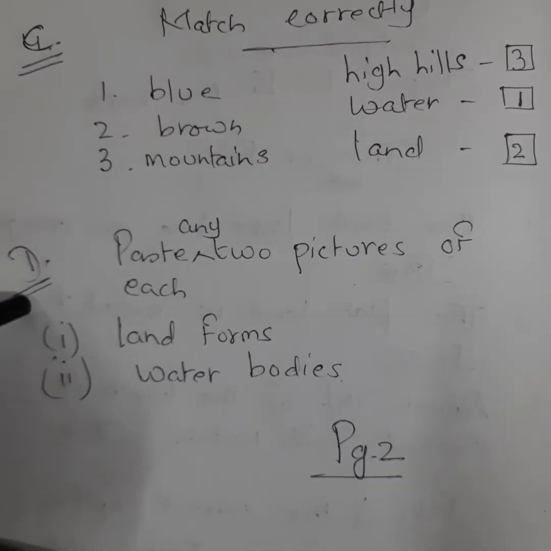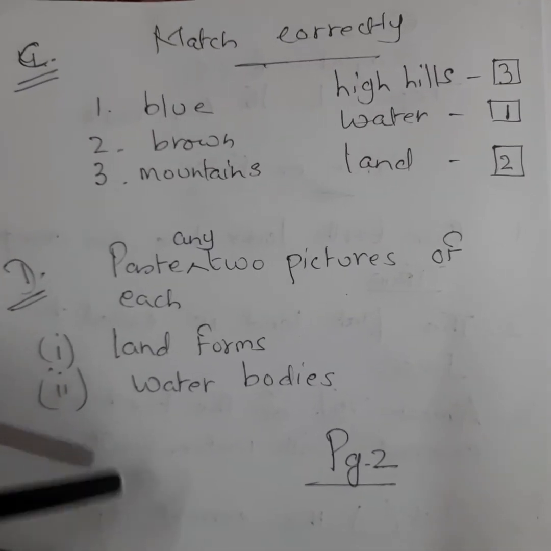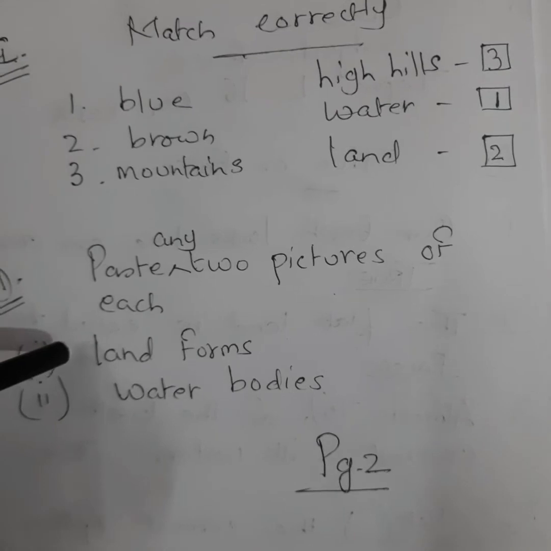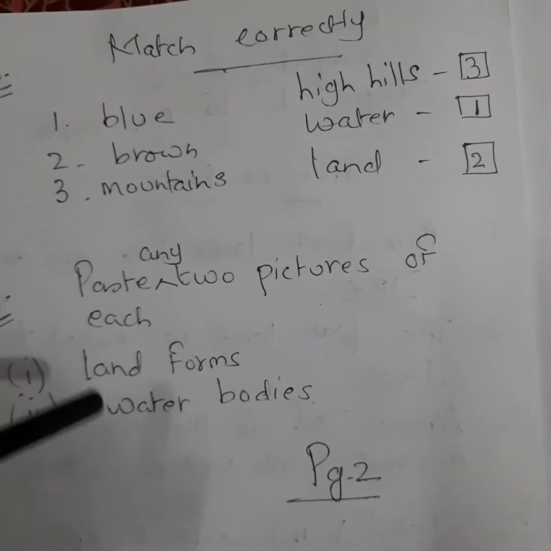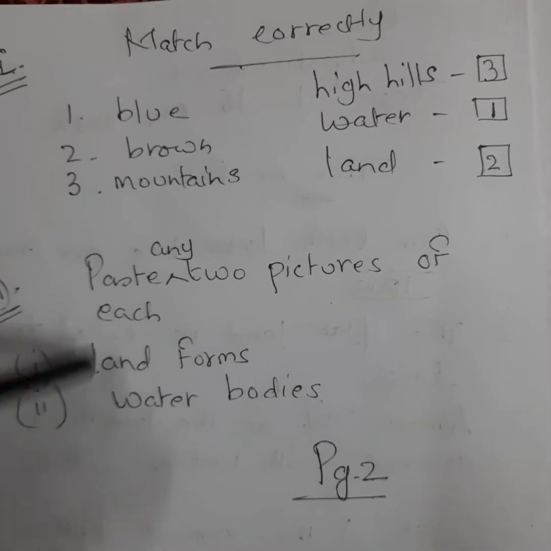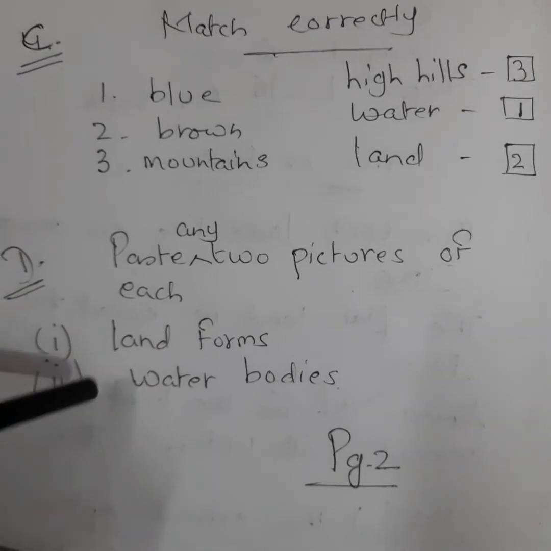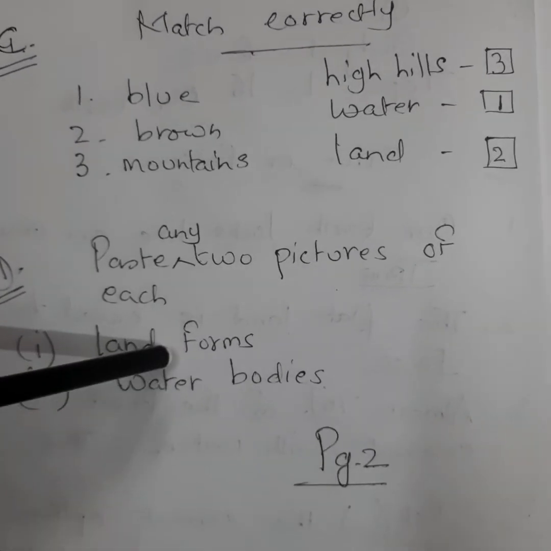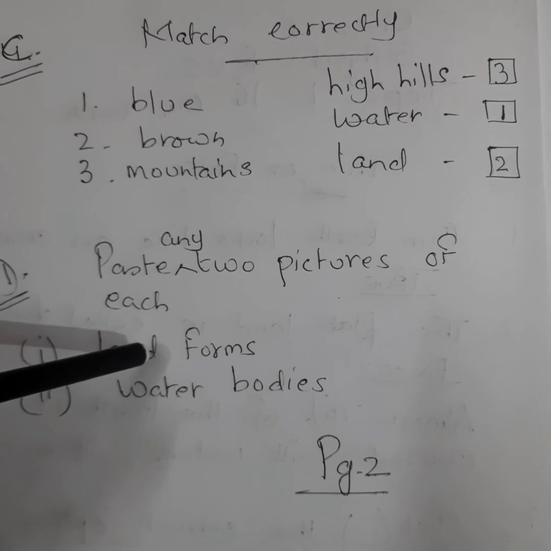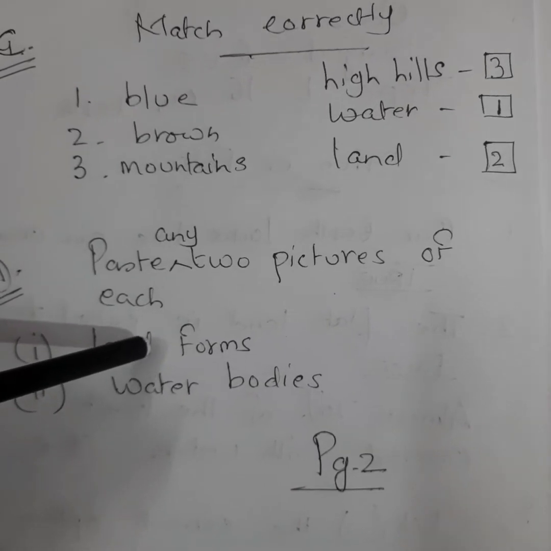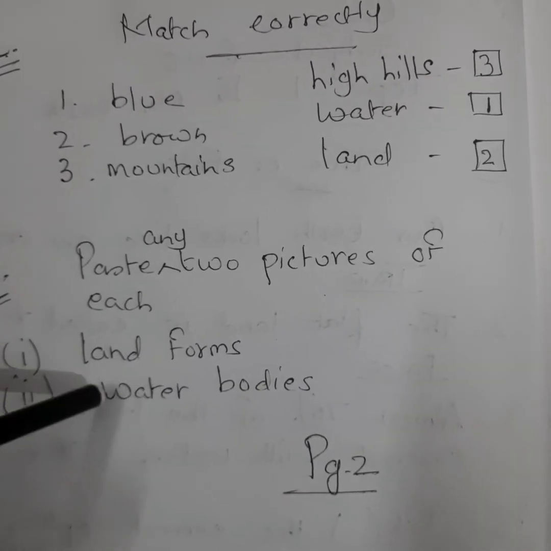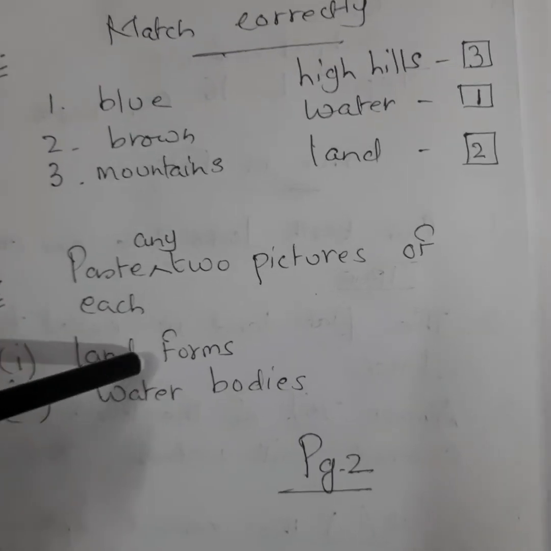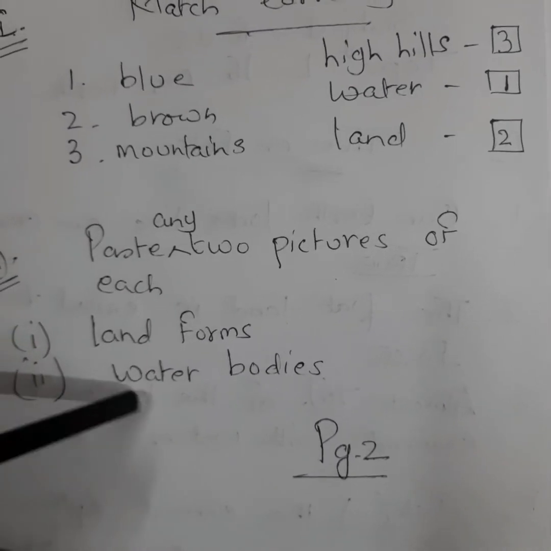Now come to D. Now children, in this you have to paste pictures. You have to paste any 2 pictures of the following. Now what are these? One is landforms. You know children, landforms you have seen, mountain, then desert, hills, plains. Okay, any 2 pictures of landforms, then any 2 pictures of water bodies.